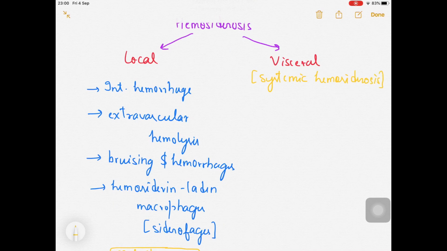For example, this question was about the local hemosiderosis, the one we were talking about. We'll be discussing that. Now a question may come from the visceral hemosiderosis as well, right? So let's talk about that.